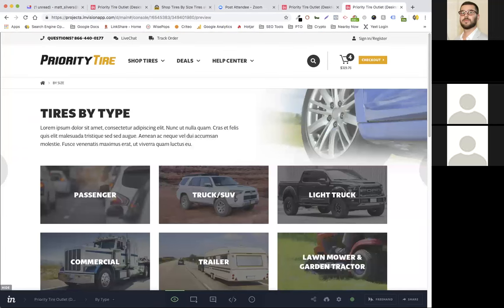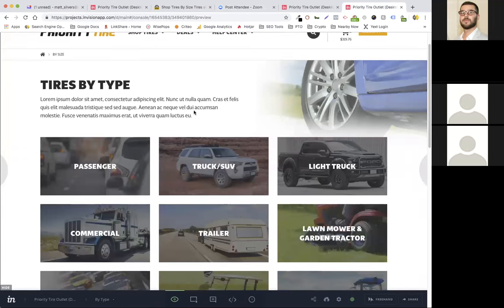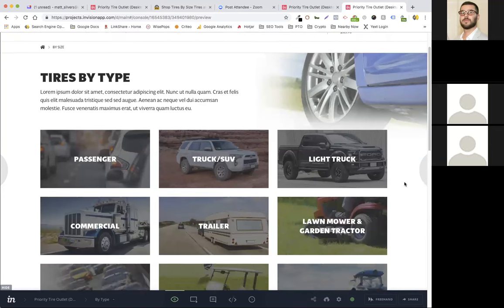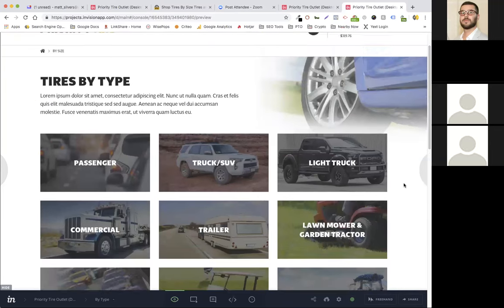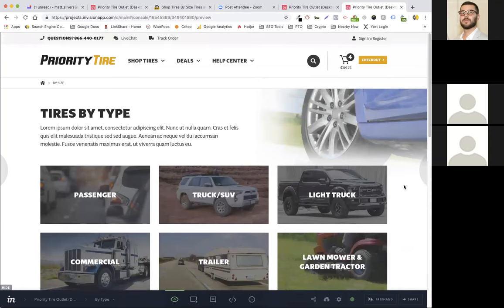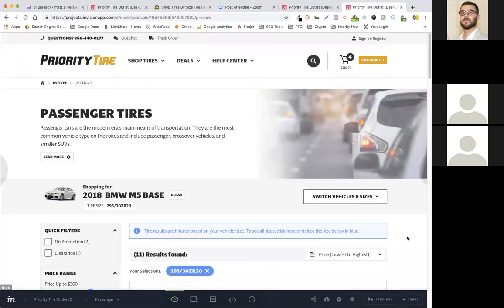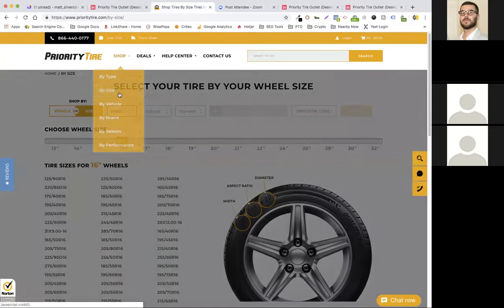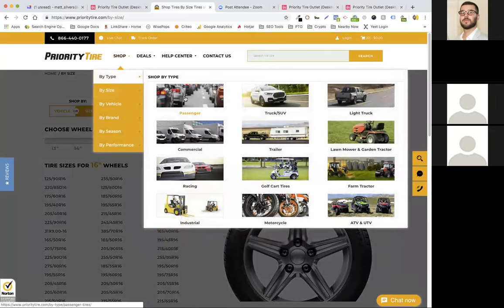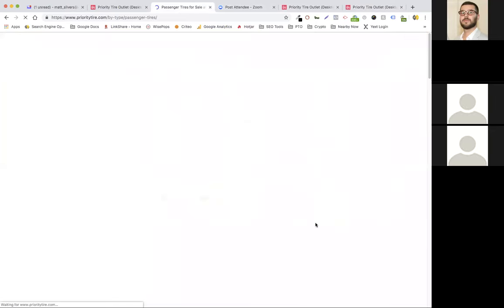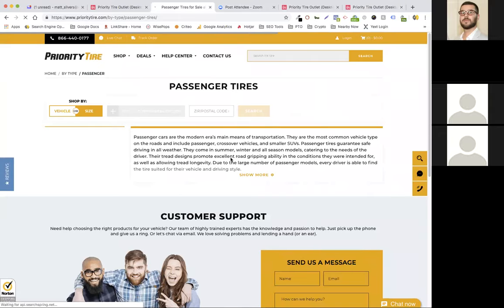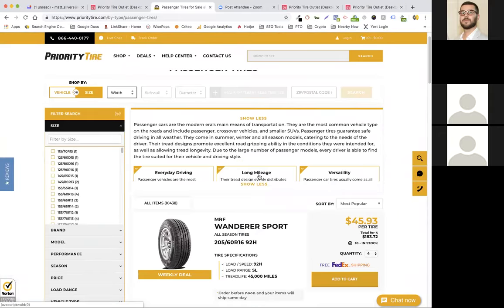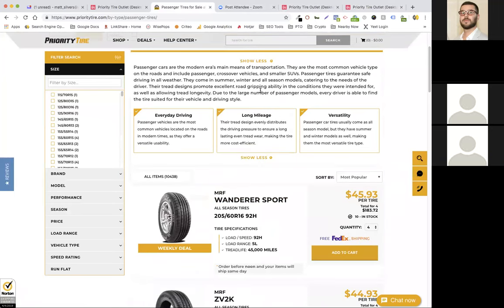Okay, so these are all categories now. All the different types, all the different seasons. Basically, it's one template that you have to design that will look like this. Similar to what we have today, if we look at shop by type, passenger, we have a bunch of content that we store in BigCommerce itself in the category description field.